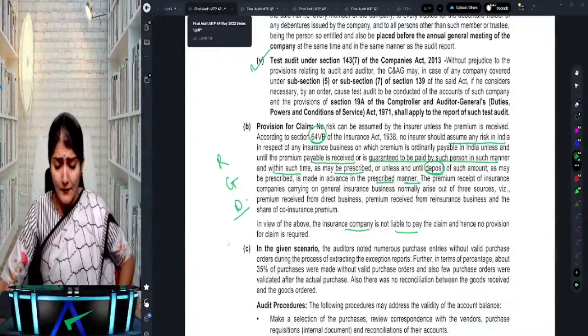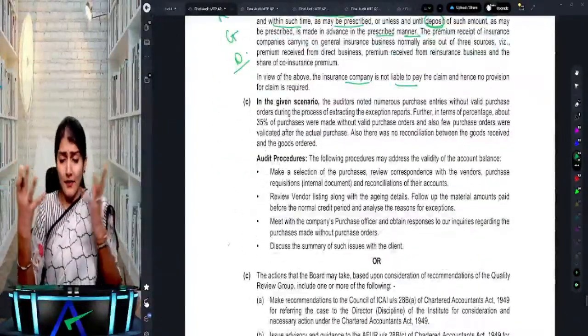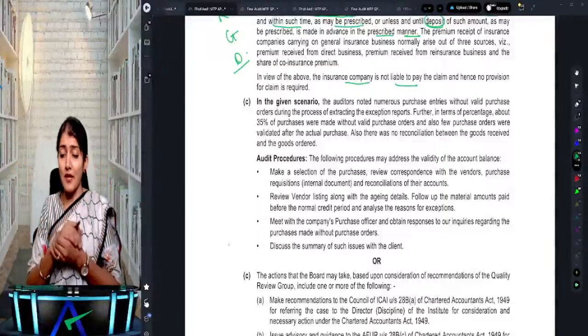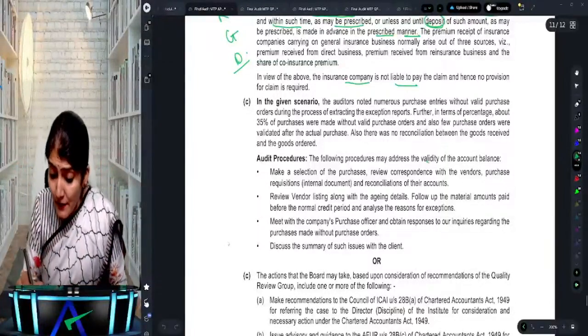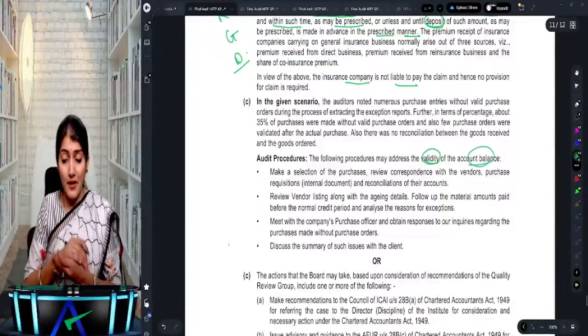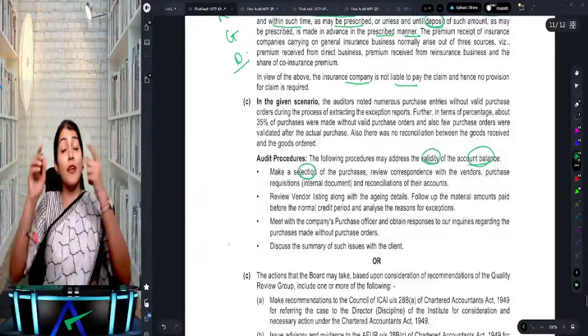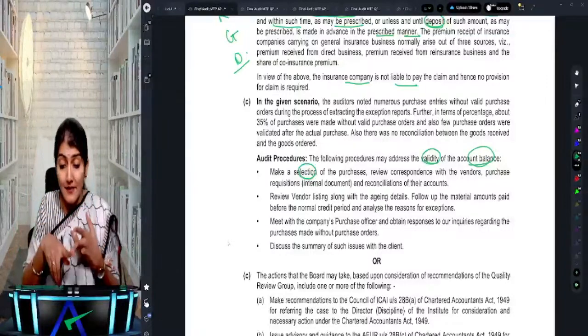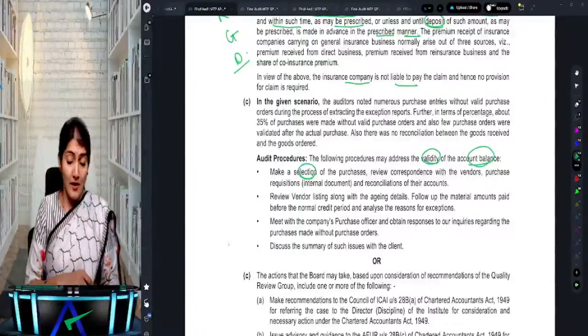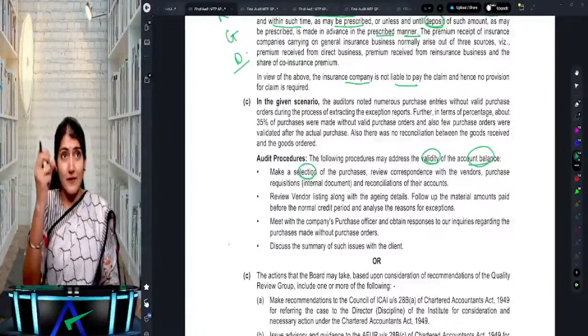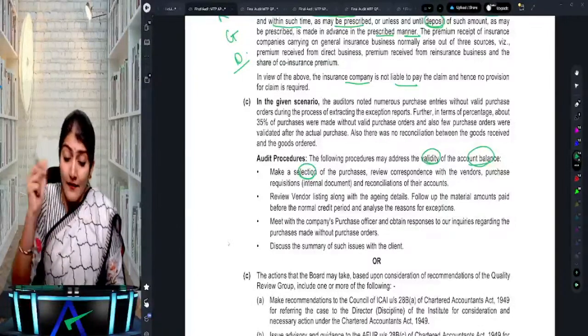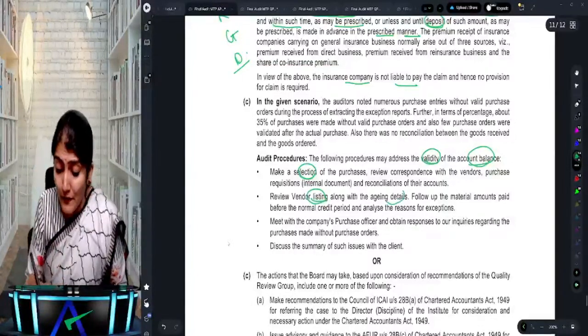Okay. Right, so in the given scenario, there's so much wrongdoing happening in the purchases and you want to check the validity of the purchases of the company. So what you do, you make a selection of the purchases, review the correspondence with the vendor, the purchase requisition, the reconciliation, right? So make a selection of the purchases. That means you select the sample. Then review the vendor listing along with the aging details.